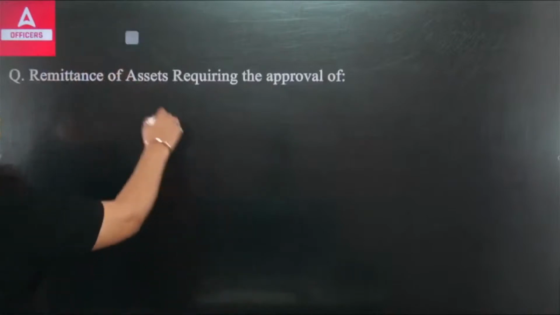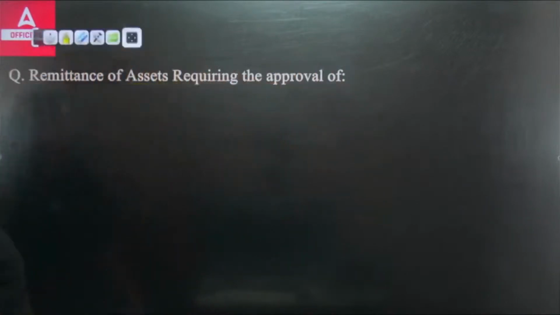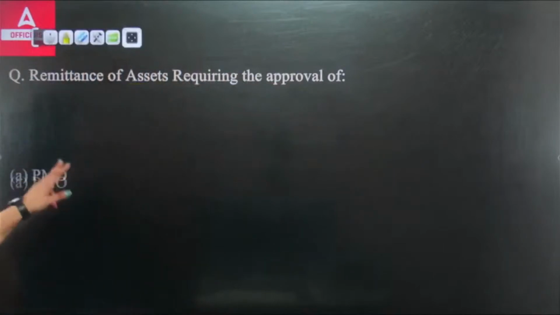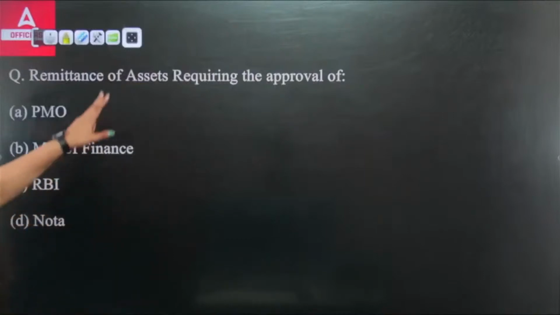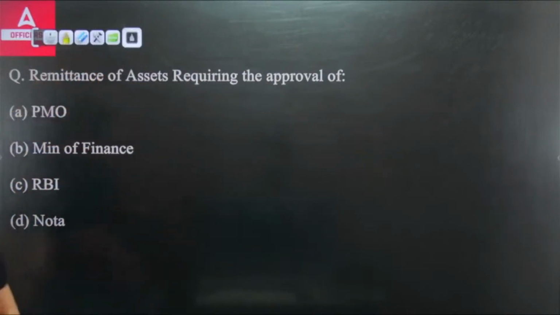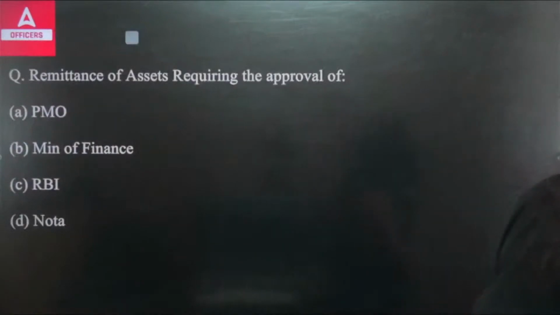Now, remittance of asset requiring the approval of dash. If you are doing remittance of asset, it requires the approval of whom? PMO, Ministry of Finance, RBI, or none of the above. What do you think? From whom do you have to take approval for the remittance of the assets?